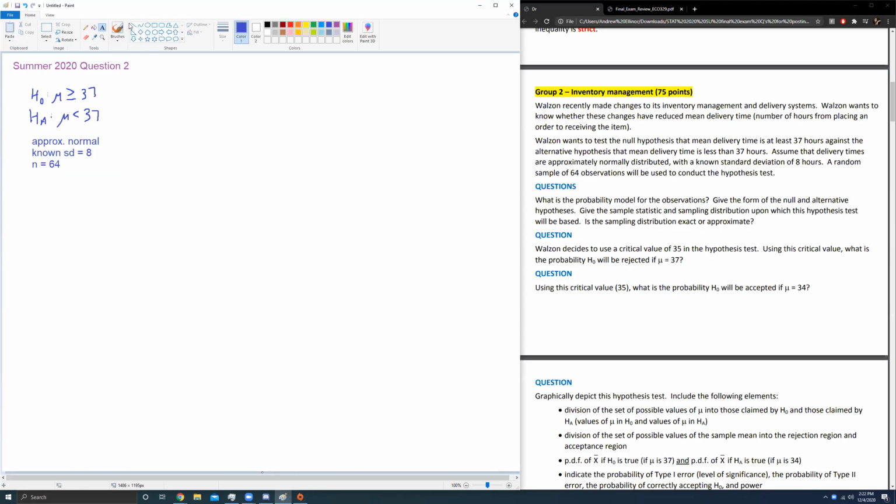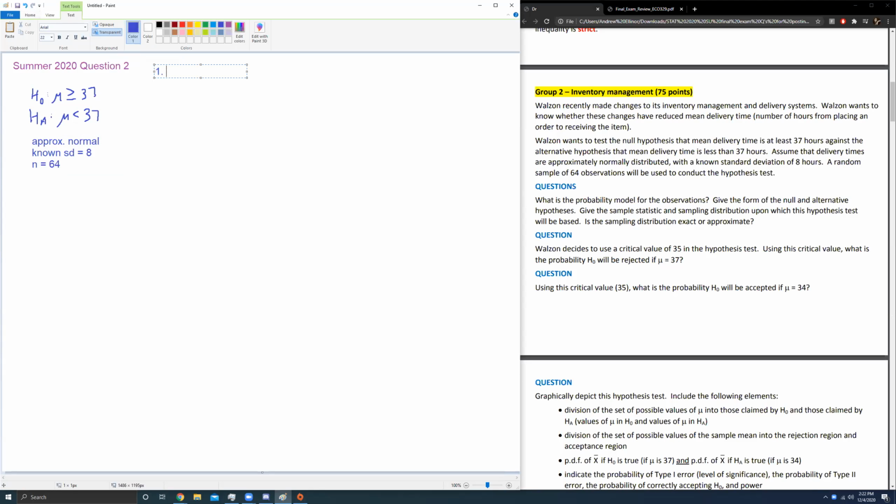Before we start doing any calculations, one of the first few questions we get out of the way is what's the population, what's the distribution we're going to use. So first things first, the population is about a mean, because we're asking about delivery time, the answer to which is a number. So the question is about a mean. And we were also told the distribution was approximately normal. So the population is normal as opposed to general.